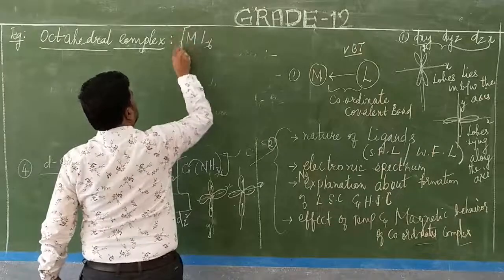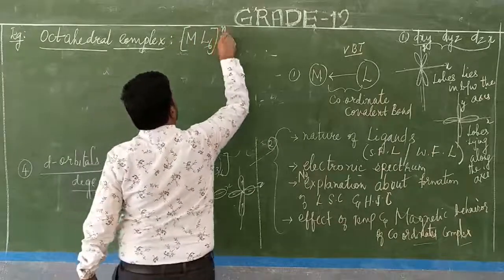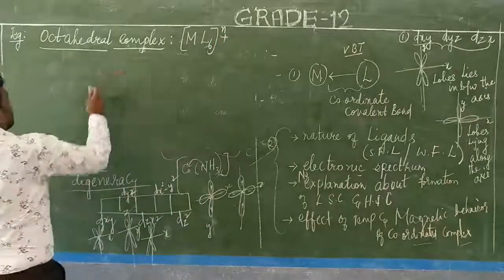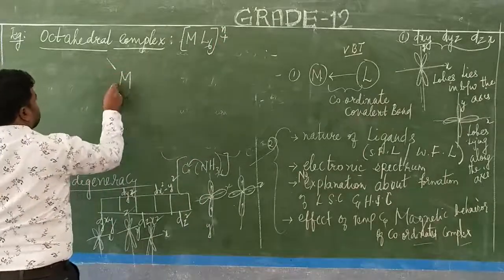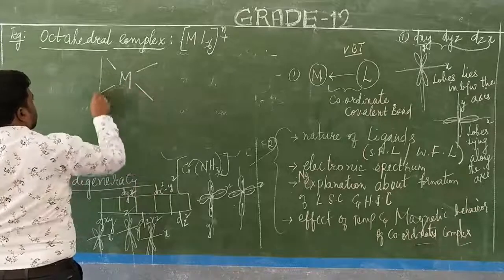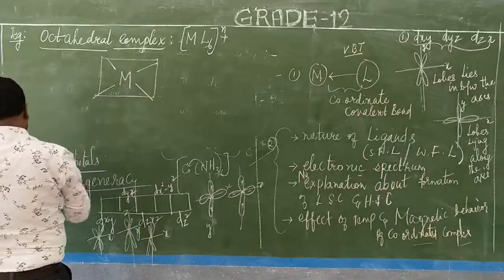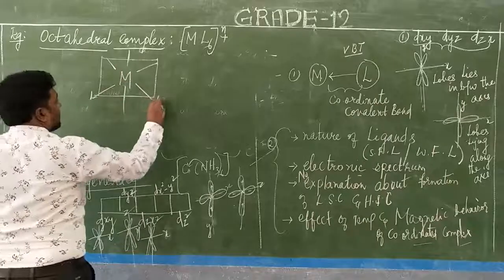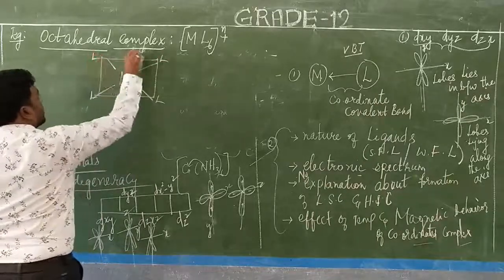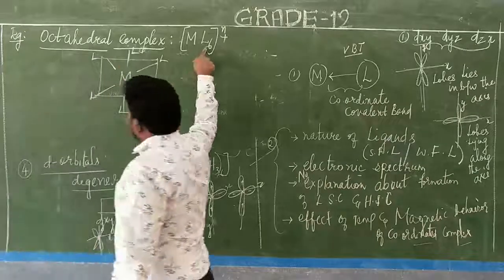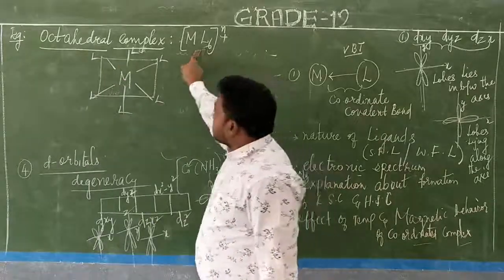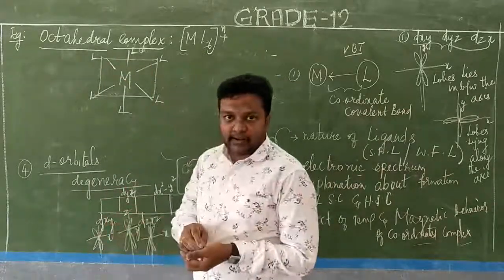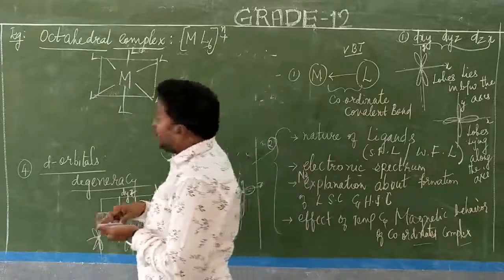ML6, the coordination number will be 6. Then what will be the shape? The central atom will be present, with ligand, ligand, ligand, ligand, ligand, ligand. So totally 6, the coordination number is 6, giving an octahedral shape.